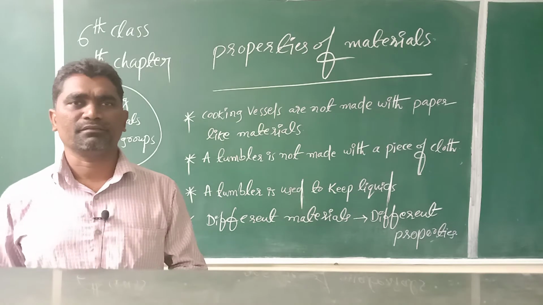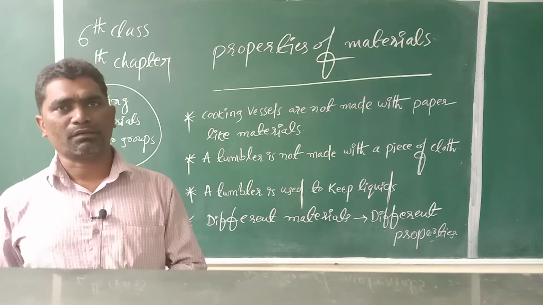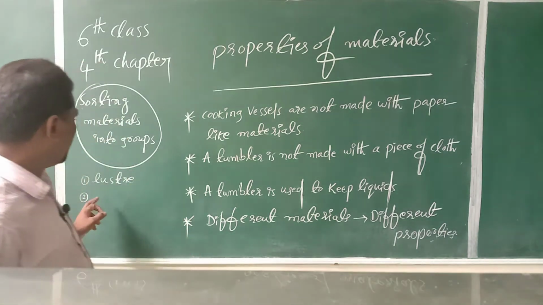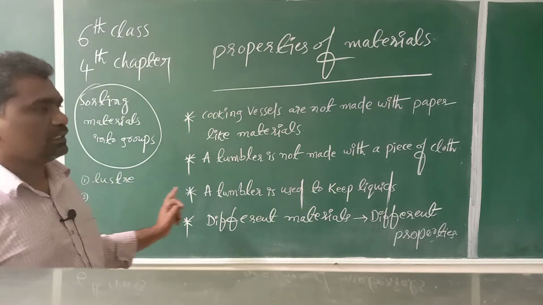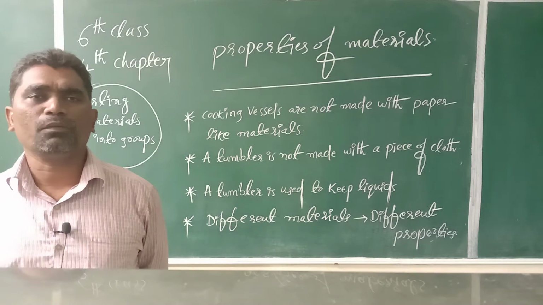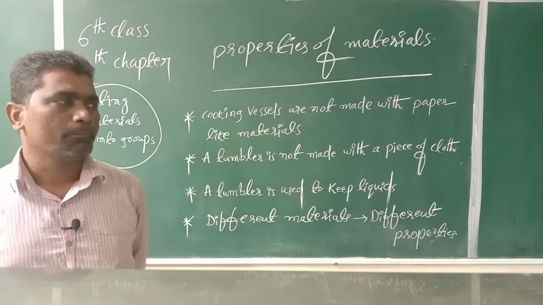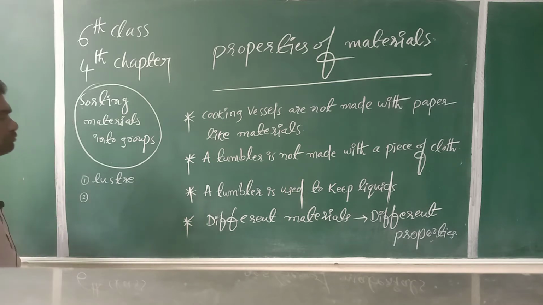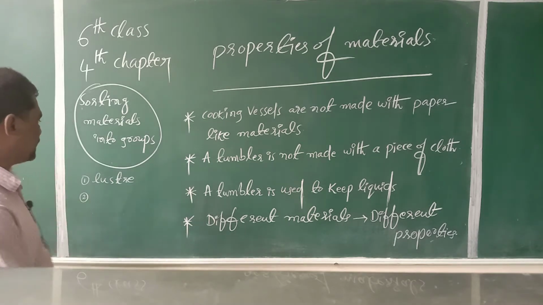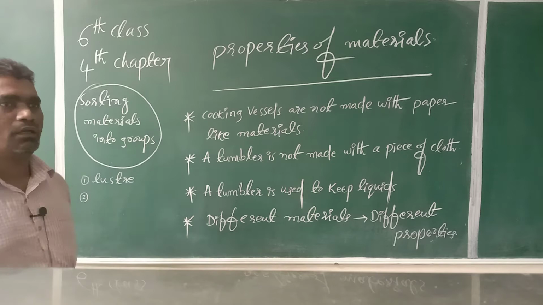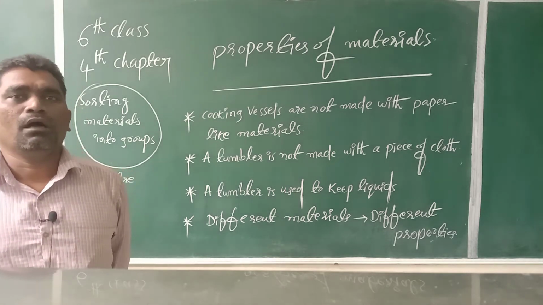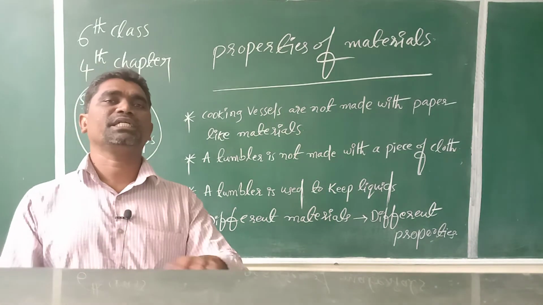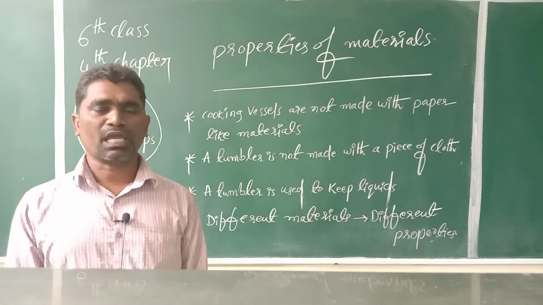Next, second one students, for example, plastic is different from wood, wood is different from iron, iron is different from copper, copper is different from aluminum. Some materials can be changed into wires, some materials can be changed into sheets.